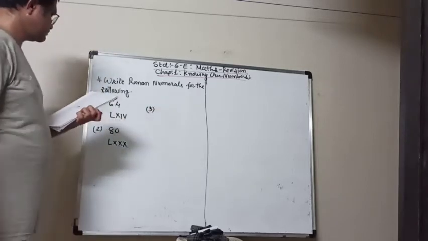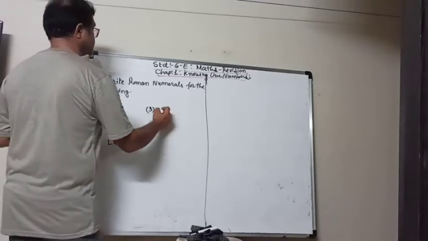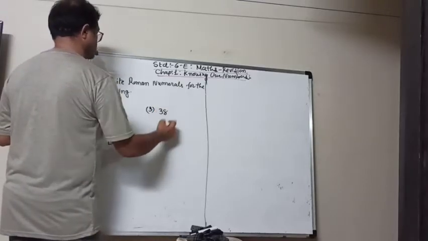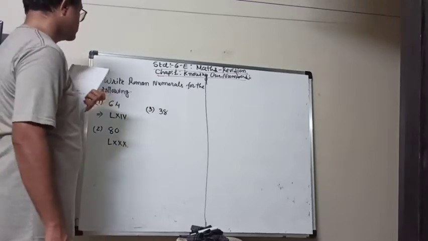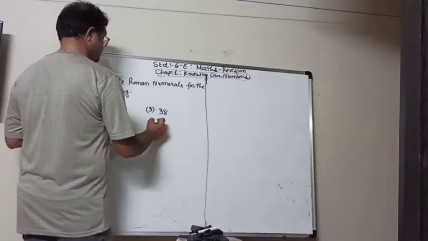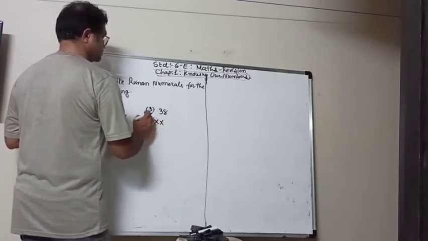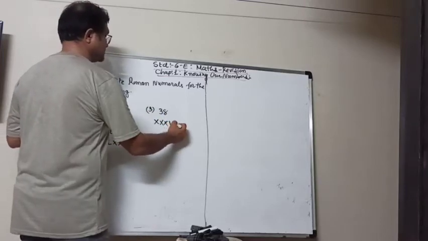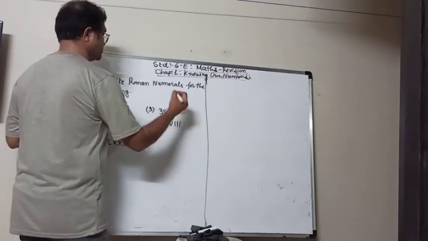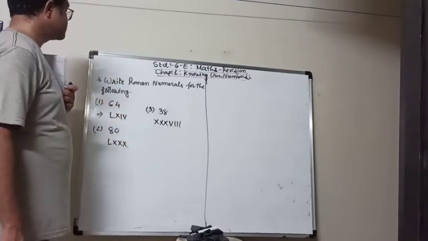Take third one, say 38. So now for 38, very simple, 10, 20, 30. 8 means 5, 6, 7, 8. So that is the Roman numerals for 38.